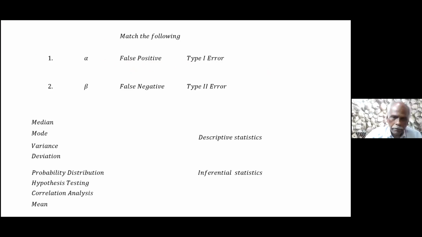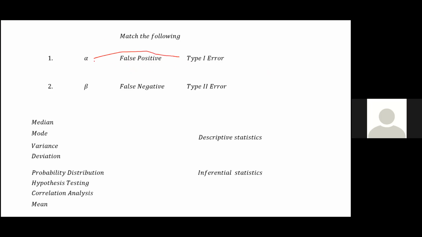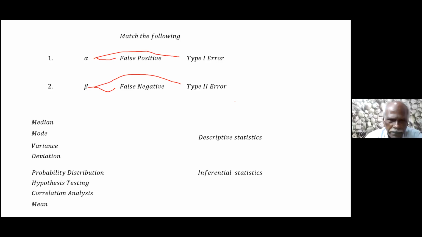Tell me, so alpha is matching with what? Type 1 error. Very good. Alpha is matching with false positive or false negative? False positive. Forget about false, positive first. Then beta is matched with type 2 error. Type 2 error is matched with false negative. Clear? Yes, sir. So you'll never make a mistake.